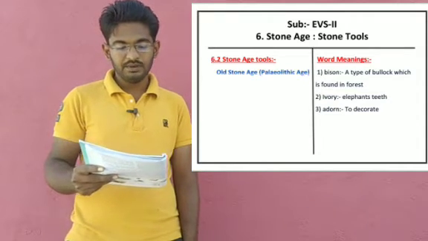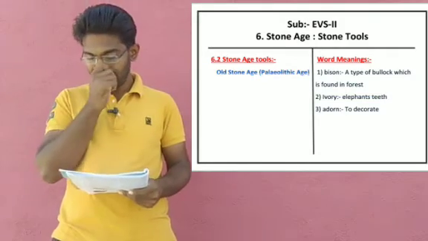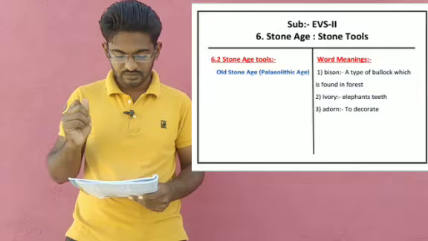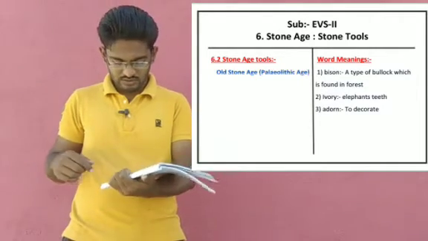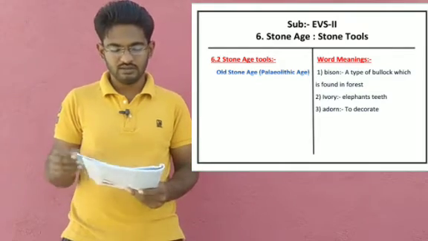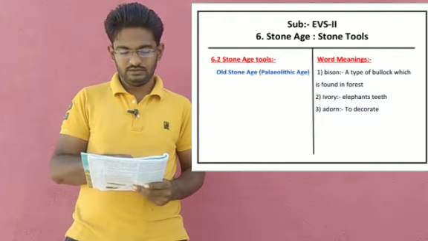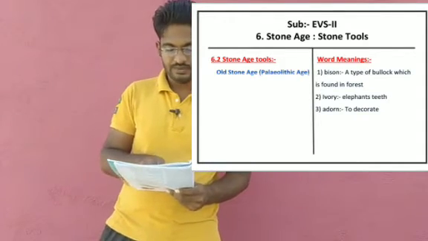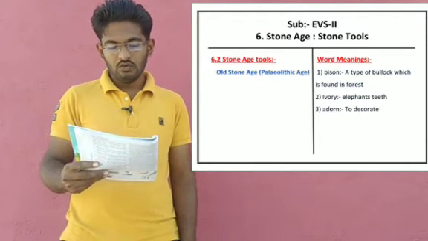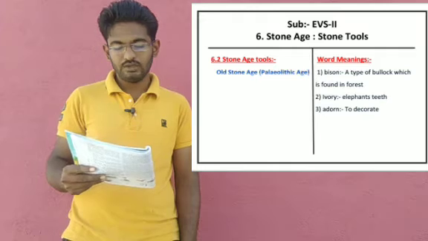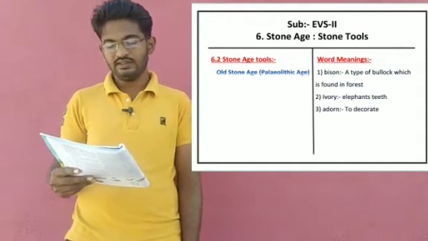He made various implements like the knife. What he made? Knife. Then scraper. I showed you scraper yesterday in the picture. You can see it again on page number 26. Scraper is also there. Then borer, chisel, etc. From these long blades, he also began to use ivory and rare stones of the quartz variety for making tools and other articles.